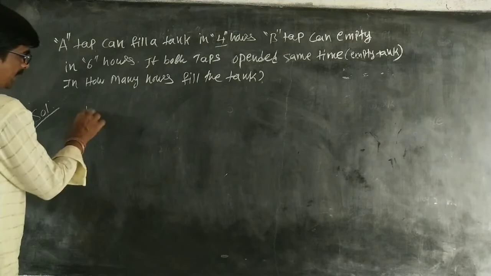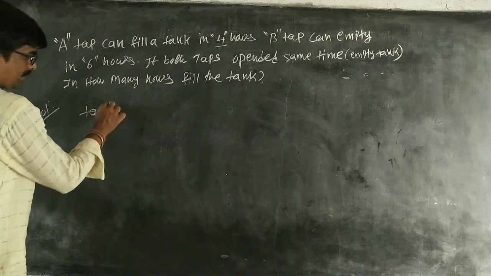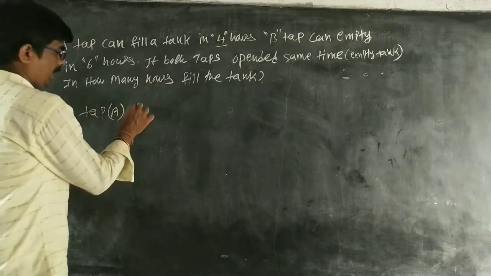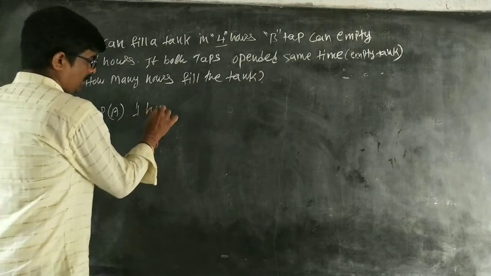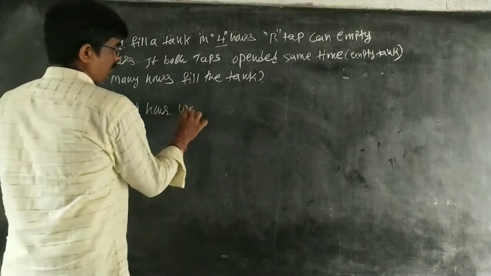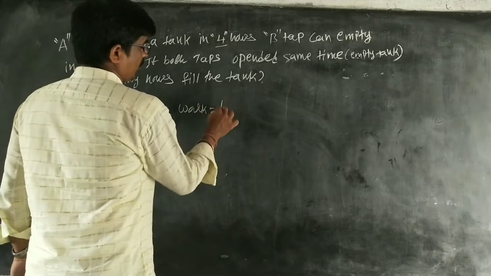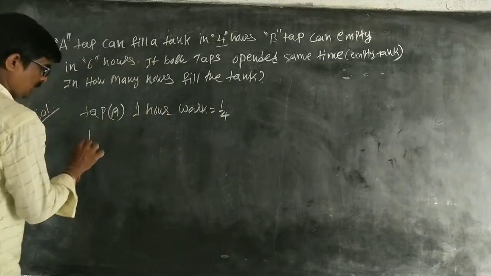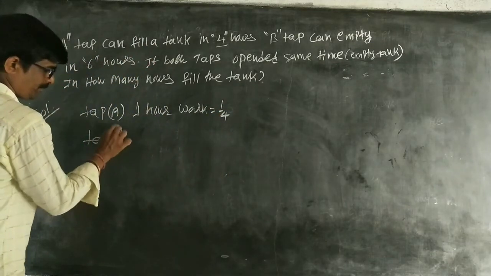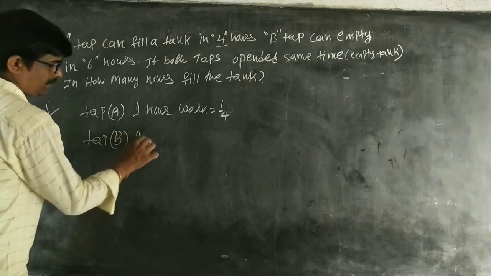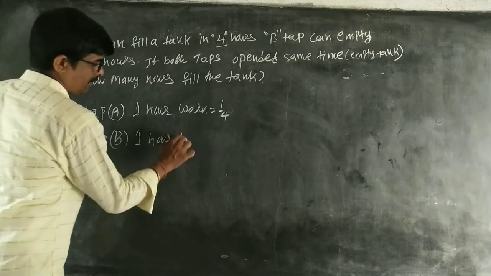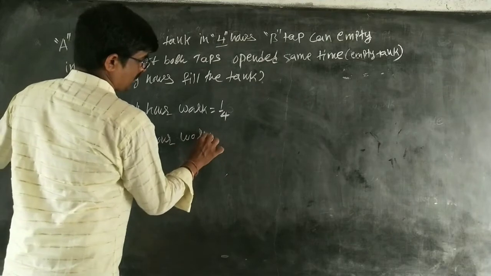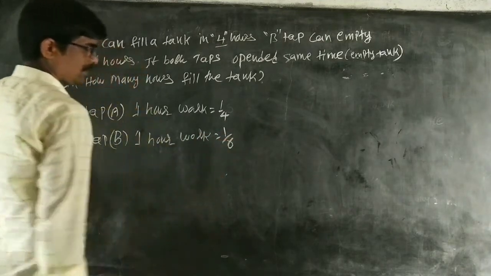So tap A, 1 hour work, how much? 1 by 4. Next, tap B, 1 hour work is equal to 1 by 6.